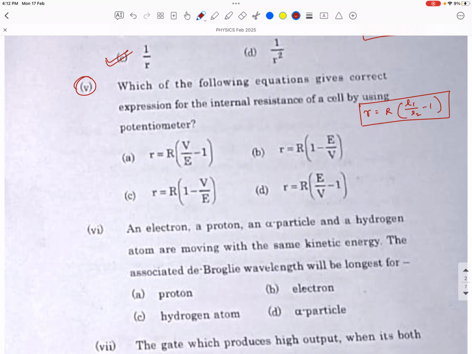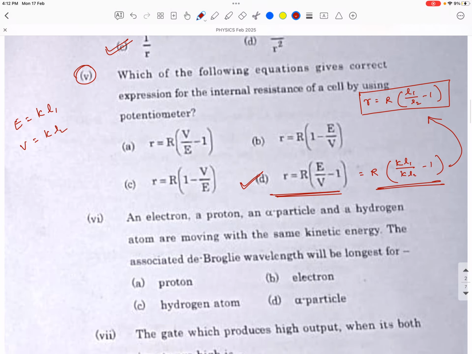So here I think option D is the more appropriate answer. So answer D is the right answer. How is answer D the right answer? I can modify this formula. The EMF, capital E, I can write as K into L1, so L1 is the open circuit length, and this V I can write as KL2. If I substitute KL1 and KL2, and the minus 1 as it is, this K gets cancelled and we get the formula of the internal resistance of the cell. So the answer D is the more appropriate answer for this question 5.